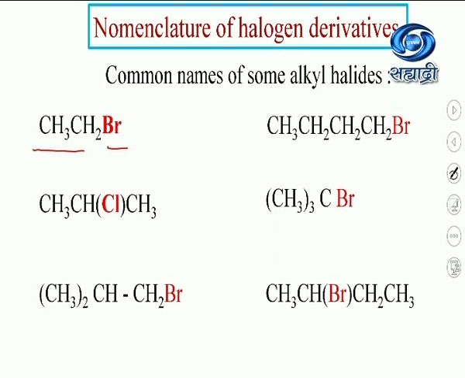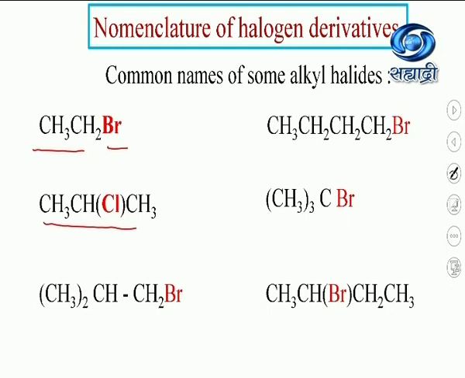Your 2 carbon atom alkane is ethane. One of the hydrogens is replaced by halogen, so it will become now ethyl bromide. Next is your 3 carbon atom compound.